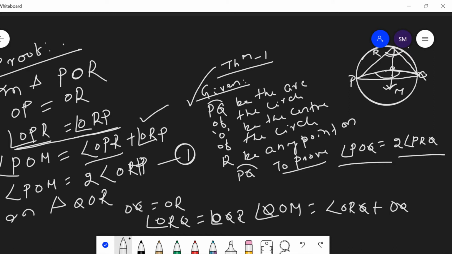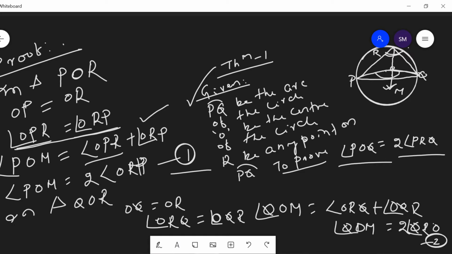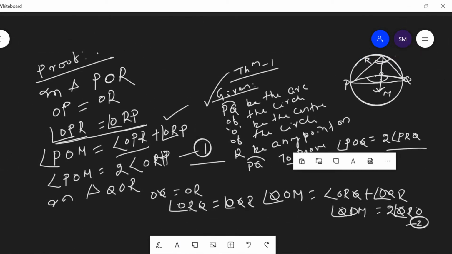In place of OQR, we can write ORQ. This means QOM is equal to twice QRO. This is equation 1 and this is equation 2. Keep it here and proceed.